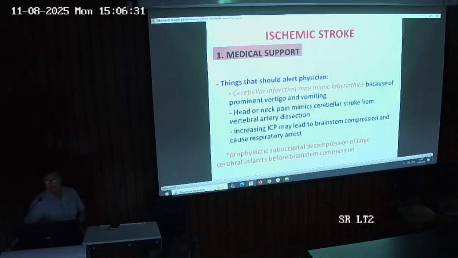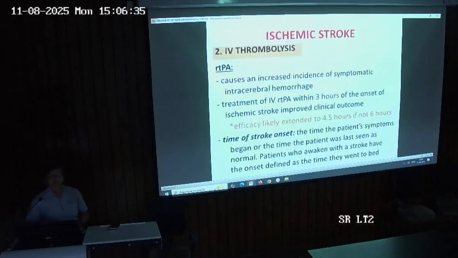So, medical support in a patient of non-hemorrhagic stroke is very important. After the medical support, you have managed the ABC of the patient. You have given first aid to the patient. Then comes the role of IV thrombolysis. And IV thrombolysis is given through RTPA, that is recombinant tissue plasminogen activator. So RTPA is used for the IV thrombolysis.